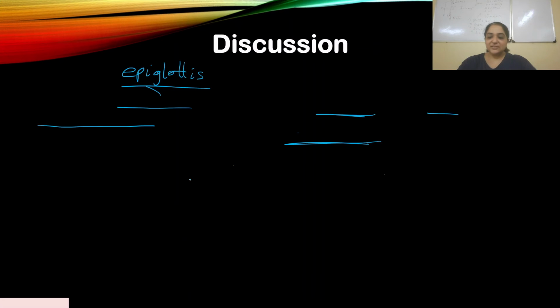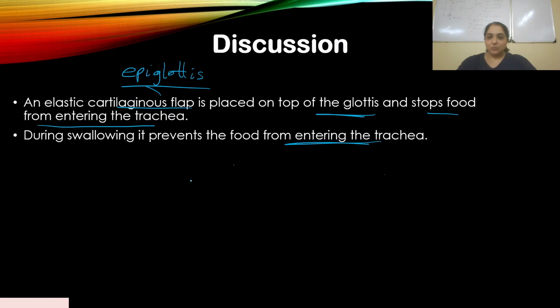That's why they say you should not talk while eating. Remember your parents keep telling you, don't talk and eat, you tend to choke. That means the food has entered into your trachea. Talking and eating at the same time doesn't work. So every time you eat food or drink water, don't talk. First swallow your food down, then it's fine to talk. This is also one of the reasons why you experience choking. When food enters the trachea by mistake, coughing starts. It's a reflex mechanism, and then the food comes out from there.